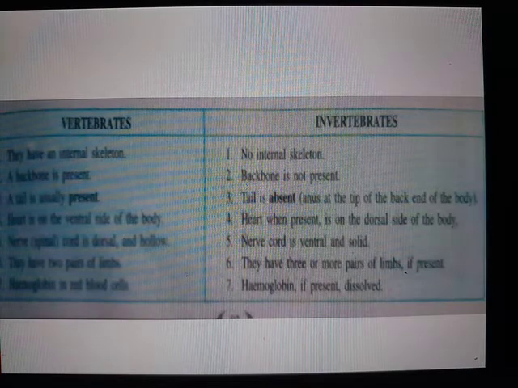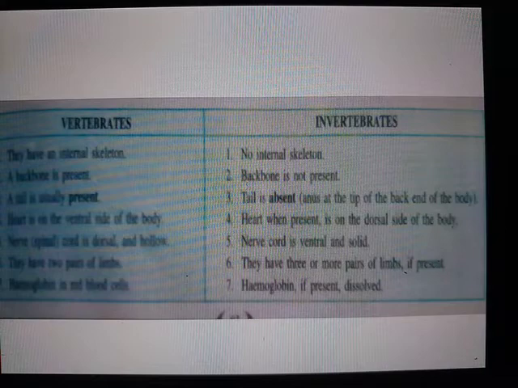When we observe our spinal cord, it is just like how we keep stacking paper cups. So it is hollow inside, isn't it? In the same way, the nerve or spinal cord is dorsally situated in our body, and it is hollow, in vertebrates. Next, in invertebrates we will find that the nerve cord is on the ventral side and it is solid in state.